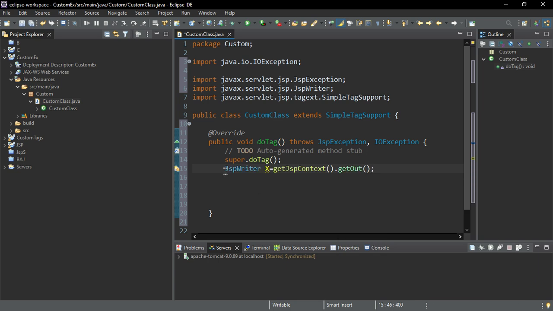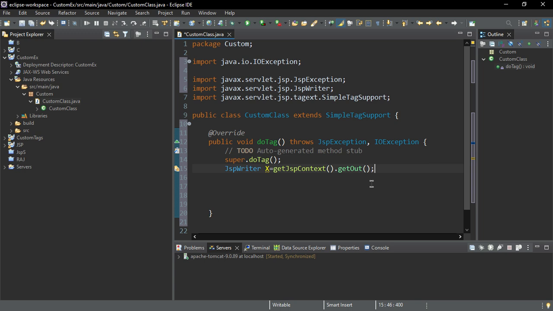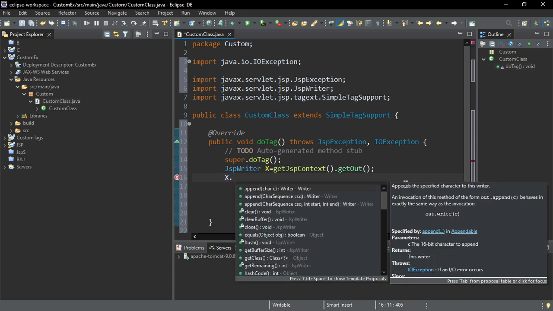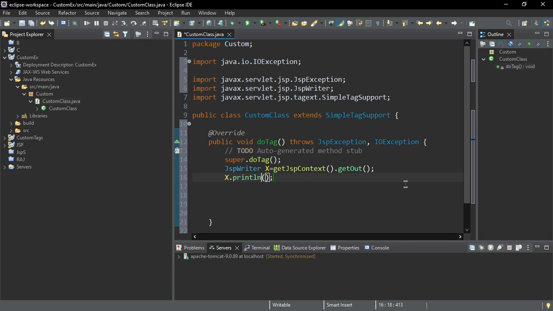Okay. So basically here JSP writer is a class, X is an object, and get JSP context and dot get out are nothing but methods which provide the functionality to display any kind of content from our logical part in our web page. Okay. Now with the help of our object, we'll simply use the println method, and inside this we'll simply say "hello, this is logical part of custom tag." Okay. Once we create this file, simply save it.